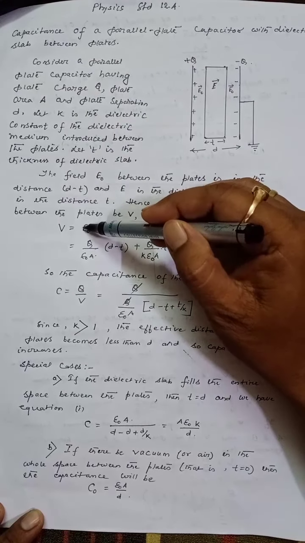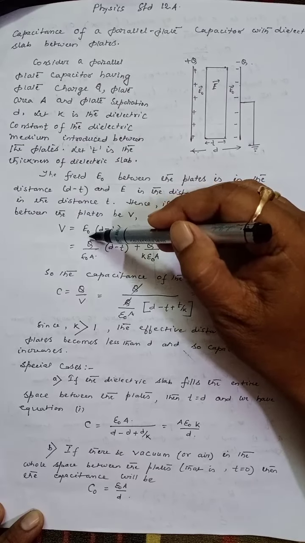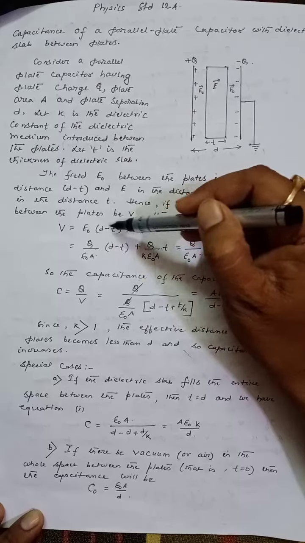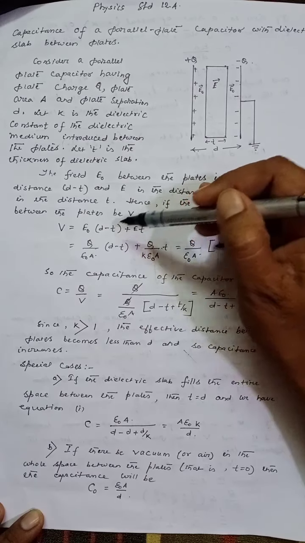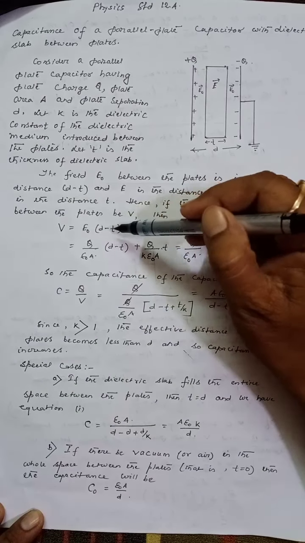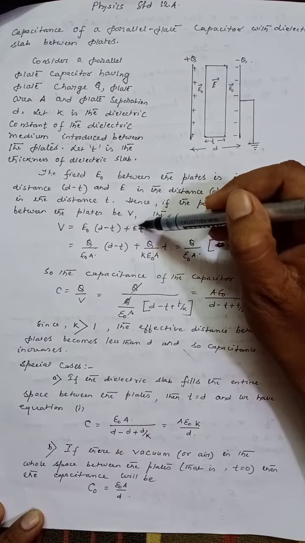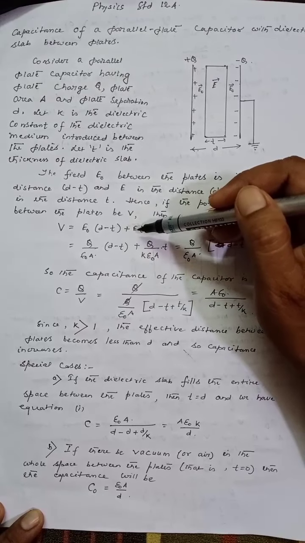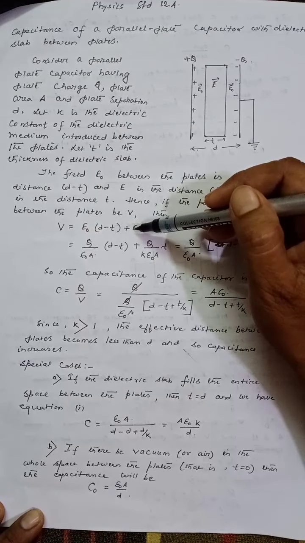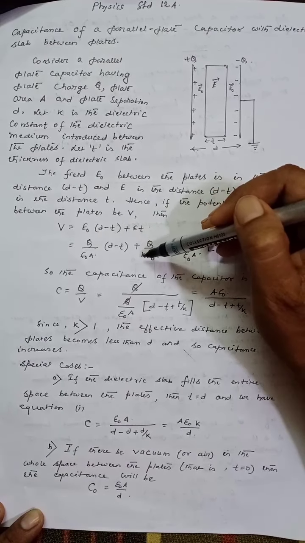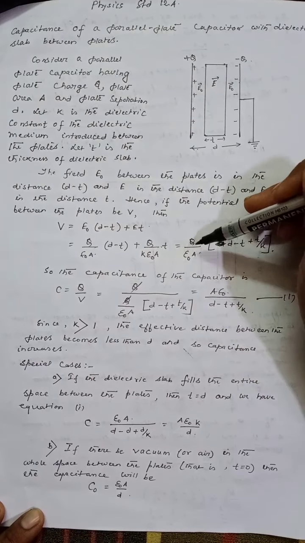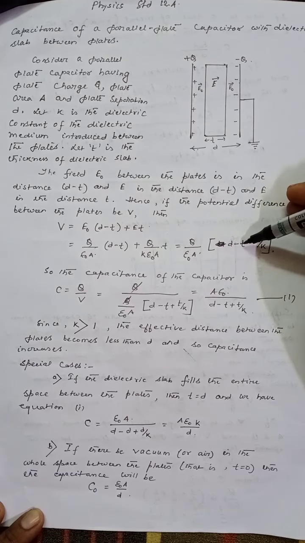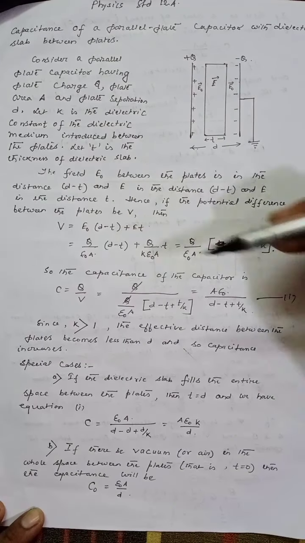Here you have to understand that E0 is the electric field intensity due to the air part of the parallel plate capacitor, whose thickness is d minus t, and E is the electric field intensity due to the dielectric part, and its value is Q by K epsilon naught A. So if we take Q by epsilon naught A common, it gives d minus t plus t by K.